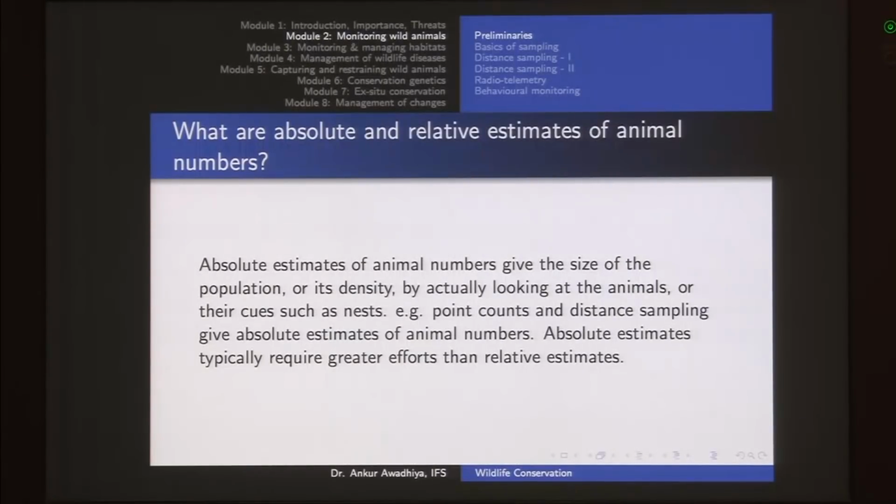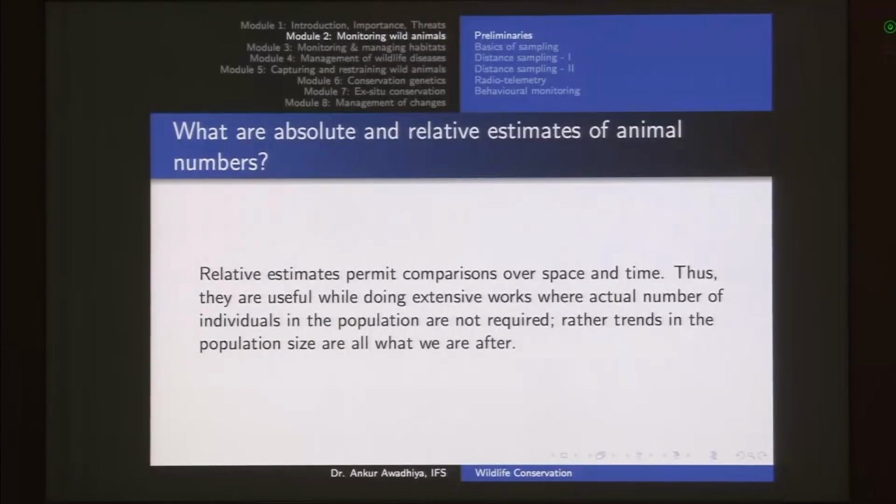Now in the case of absolute estimates of animal numbers, you are actually looking at the animals or their cues. In the case of relative estimates, you are taking a proxy. So for instance, how many animals are you able to capture in say 10 hours is a relative estimate. Now relative estimate is easier to do, it permits comparisons over time and space, and they are useful while doing extensive works when actual number of individuals in the population are not required but trends are required. So we mostly go for relative estimates for things such as the herbivore population, the number of deer in a forest, but in the case of our carnivore population such as the number of tigers in the forest, we would go for an absolute estimate.